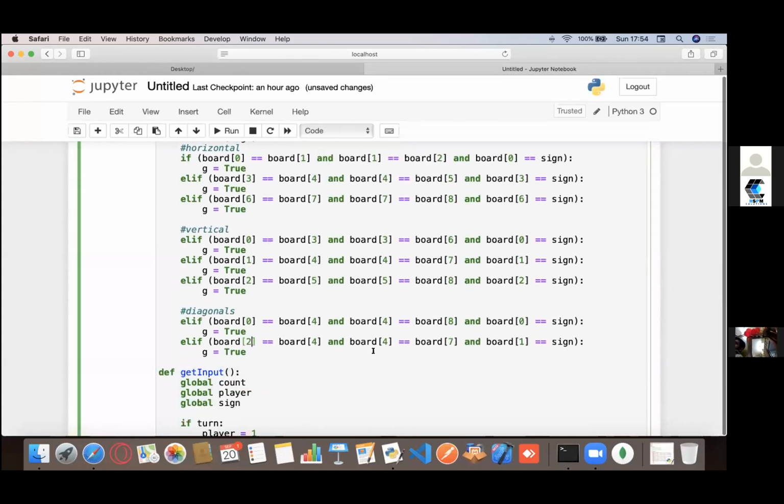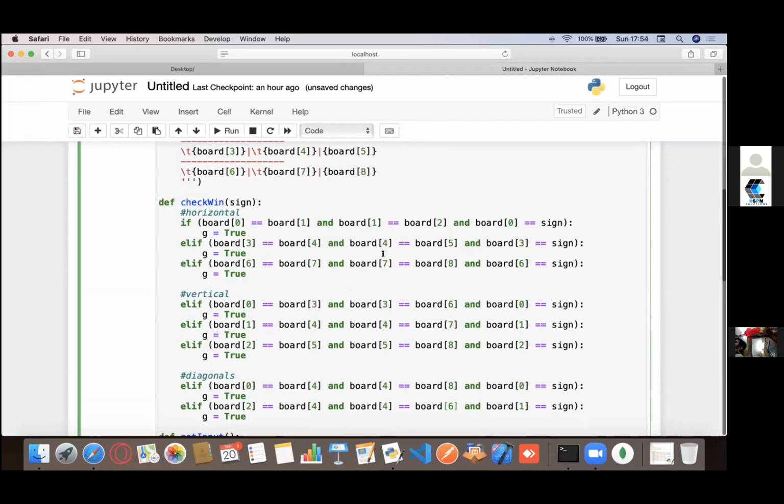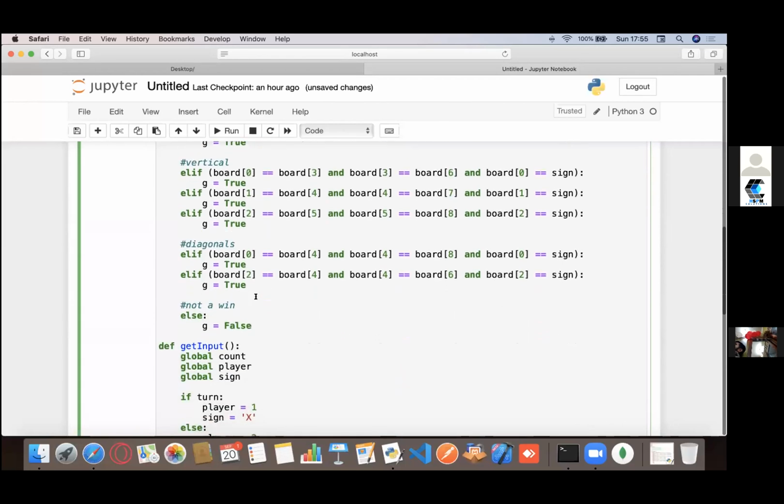So it's going to be 2, 4, 4 and 6. I hope that's the diagonal 2, 4, 6. Yeah. Now, if none of these conditions actually satisfy, it would be not a win. So G would be equal to false. This is what check-win does basically.